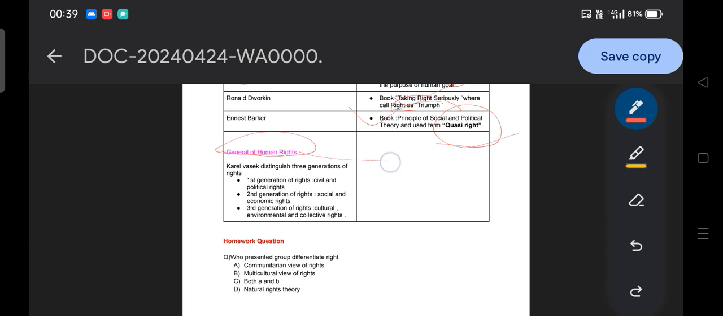Then moving to the next, generation of human rights. Now we will see the generation of human rights, because different rights evolved in different generations. Karl Vasak distinguished the three generations of rights. Simply, you can be asked who distinguished the three generations of rights: Karl Vasak. First generation: civil and political rights. You can get a correct or incorrect pair question, or a direct question. That is voting rights, political participation, civil rights, and privacy can be there.